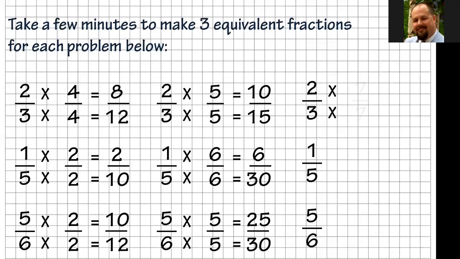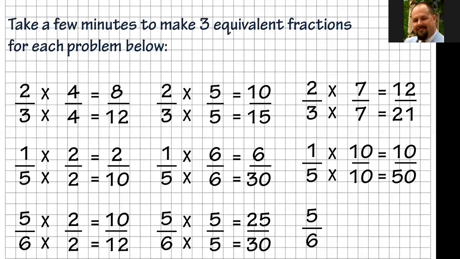Then my last examples here, I chose 7 over 7. That gives me 14/21 or 20 over 21. I have 1/5 times 10 over 10. It's just 10 over 50. And then the last one for 5/6, I chose 9 over 9, which equals 45 over 54, since 5 times 9 is 45 and 6 times 9 is 54.